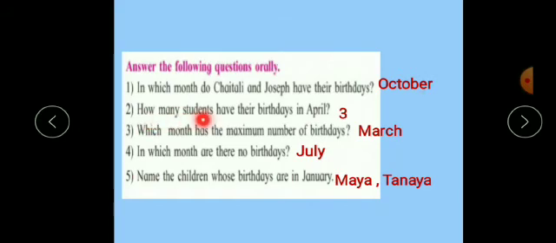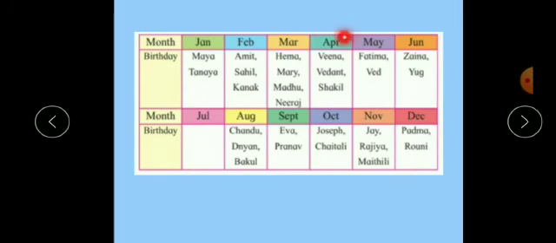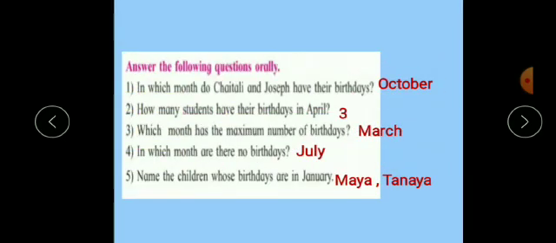Then, how many students have their birthdays in April? Now in the month of April, how many students have their birthday? There are total 3 students. So here 3 students have their birthdays in the month of April.